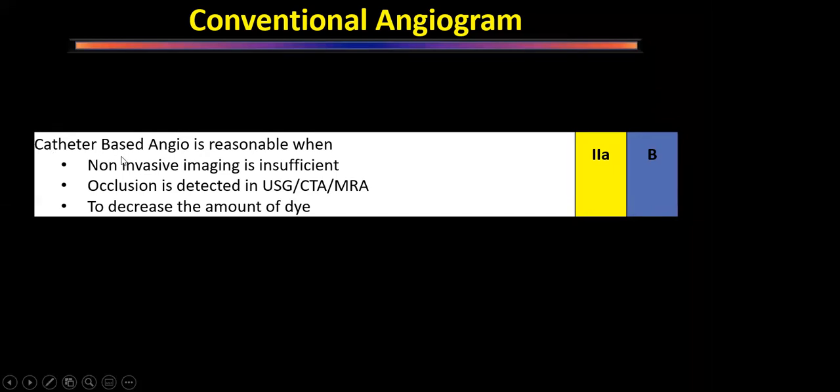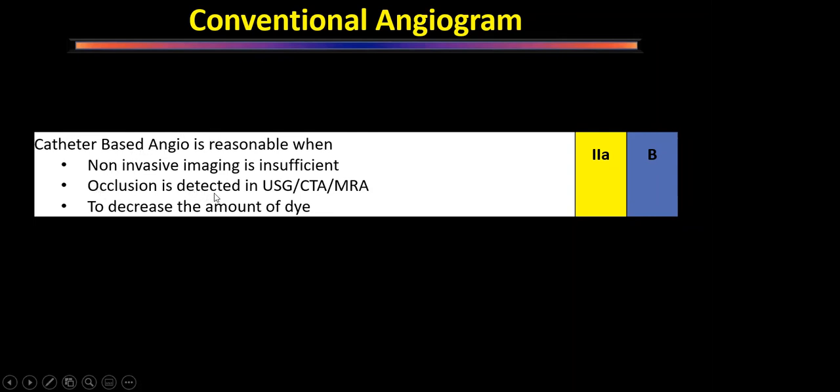So a catheter-based angiogram is reasonable when non-invasive imaging is insufficient. Whenever ultrasound, CT angiogram or MR angiogram are giving conflicting results, where one investigation is telling the vessel is occluded, the other one is telling there's 98% stenosis, or we have any doubt, in those patients we have to do a conventional angiogram.